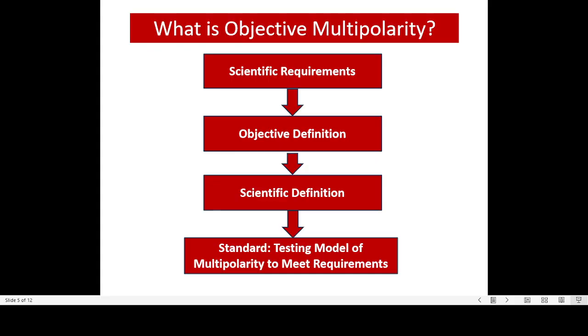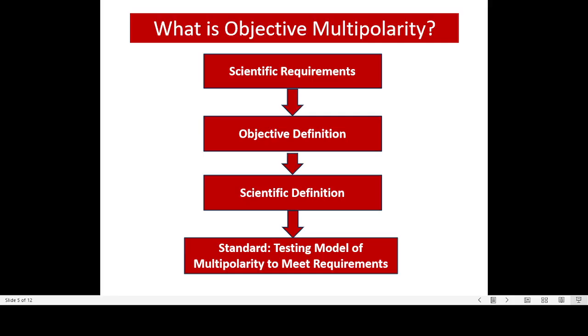So what is multipolarity? What it really means is what is objective multipolarity. Nobody has ever seen that. So here we list 4 important steps to understand multipolarity. What is multipolarity objectively? The first step is scientific requirements.